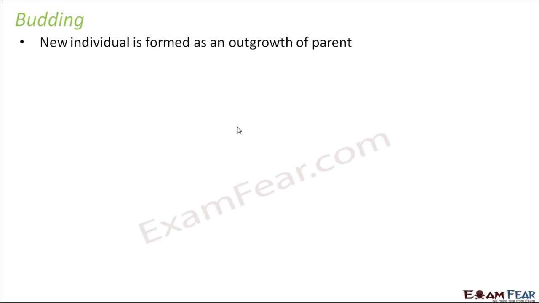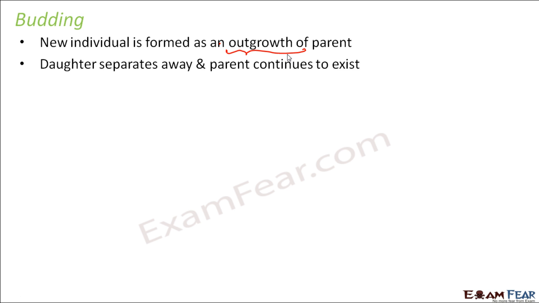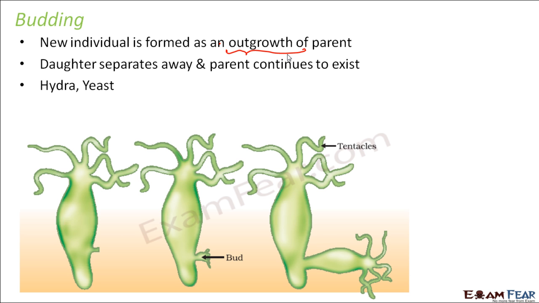So let us now talk about the next method of asexual reproduction, that is budding. So what is budding? In this case, the organism doesn't split, nothing happens to the parent organism. So it remains as it is. The new individual is formed as an outgrowth of the parent. Now what do we mean by outgrowth? Let us have a look at the picture. So you see, this is the example of an organism, that is Hydra, which reproduces through budding.